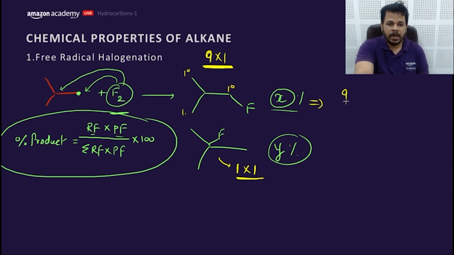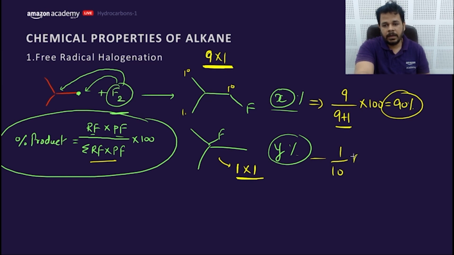Now let's calculate the percentage of X. X means RF into PF divided by the summation of RF into PF, into 100. That means 90% product will be formed of this. And what about this? This is 1 by 10 into 100. That means 10% product will be formed of this. Getting my point?